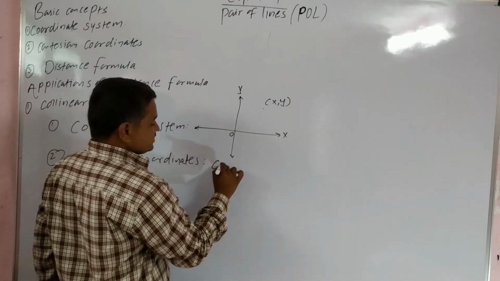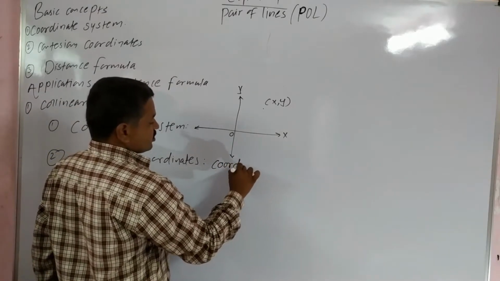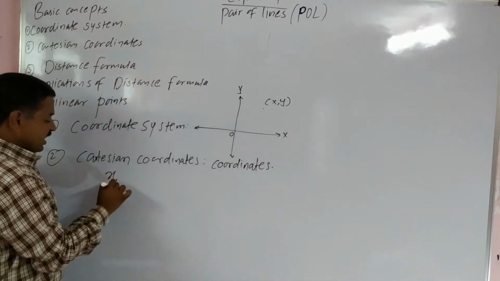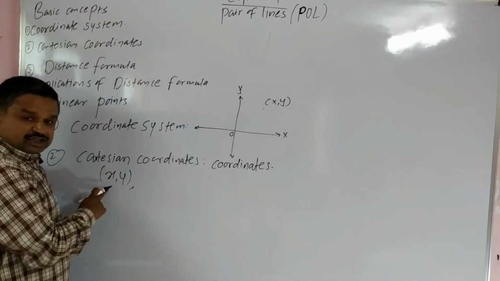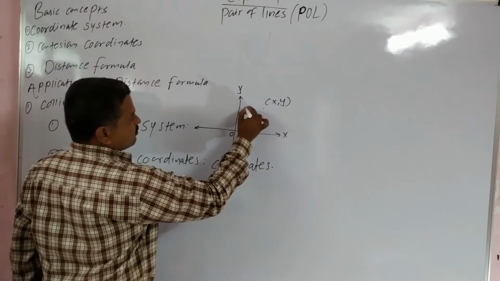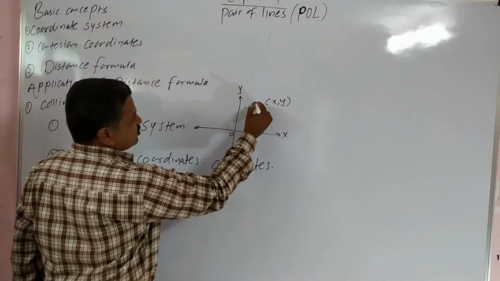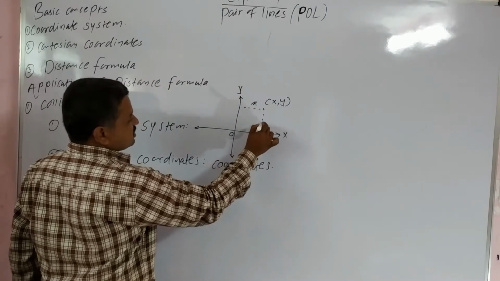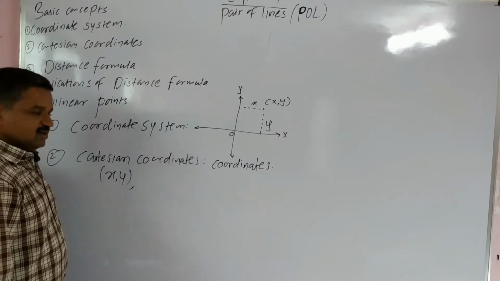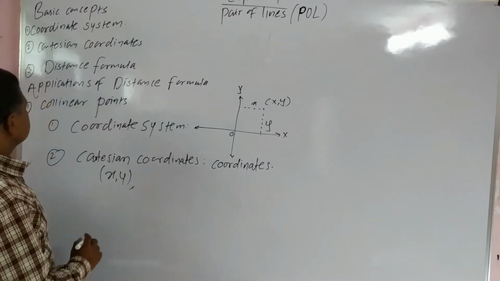The coordinates x, y are called Cartesian coordinates. The distance of a point from the y-axis is the x coordinate, and the distance of a point from the x-axis is the y coordinate. This is about the Cartesian coordinates.